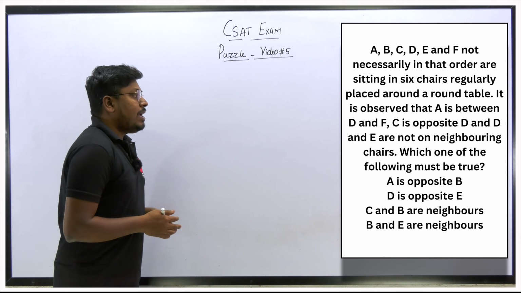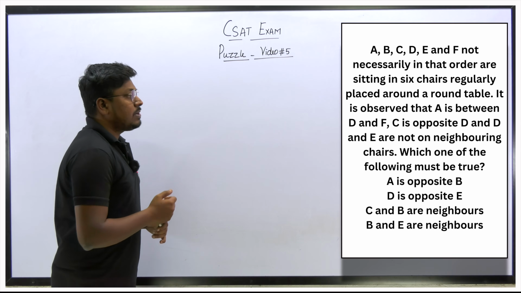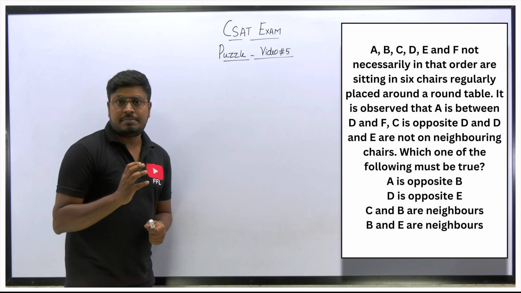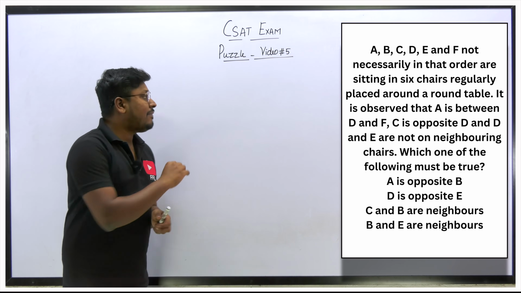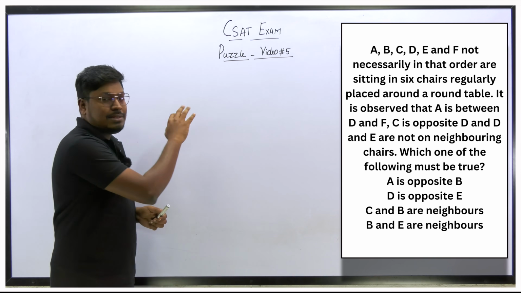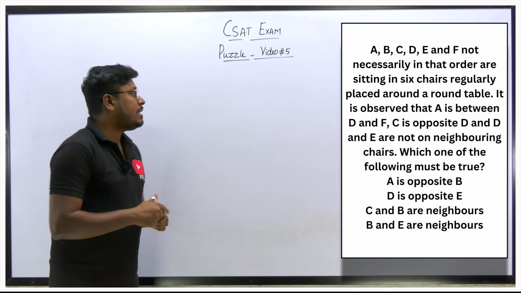Question number 2. A, B, C, D, E and F. So totally how many people are there? 6 chairs, regularly placed around a round table. Here you can see that in the previous question there were 5. So we drew the circle and mentioned all the persons sitting in different places. But here you can see there are 6 people sitting at a circular table.